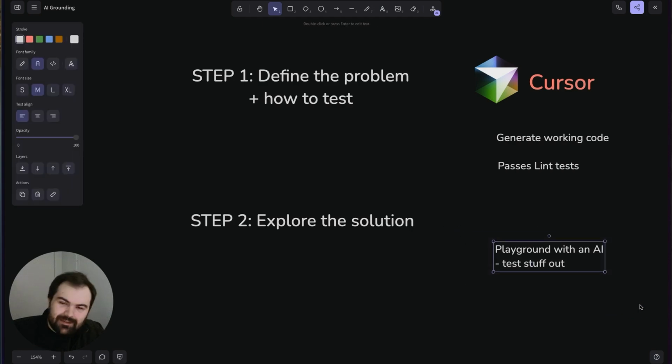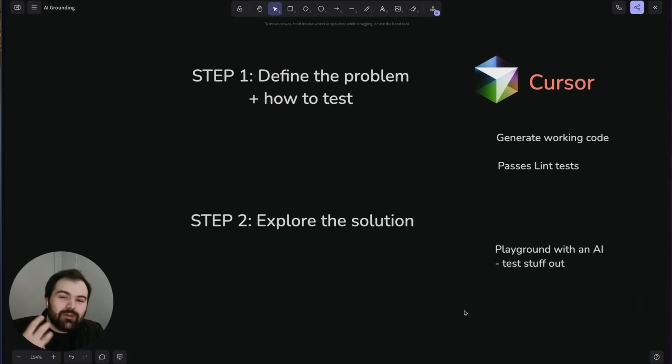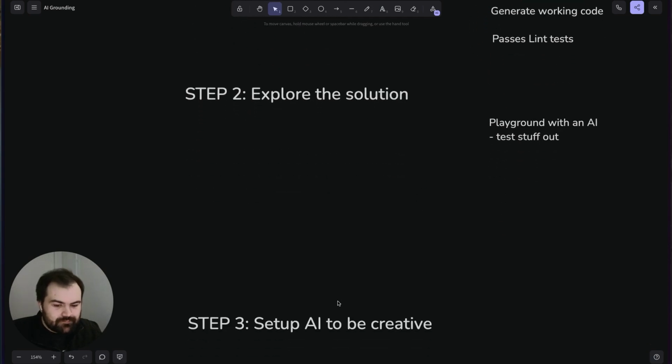Just by testing stuff out on a playground, and I really wish that I did this earlier, it can really give you a sense of, oh, right, okay, AI models are smart, but they may not know everything. This is a good litmus test for figuring that out.